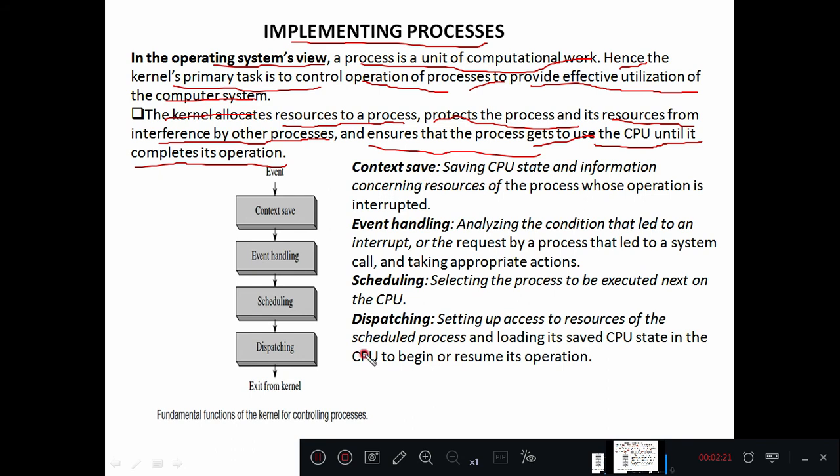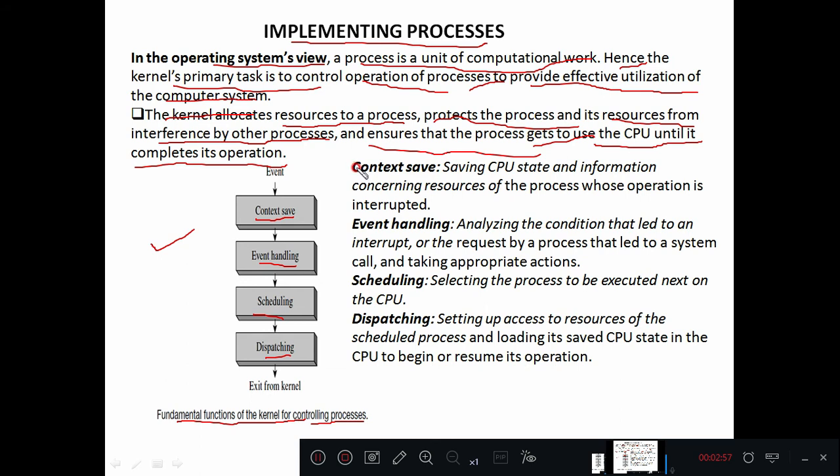Now, what are the fundamental functions of a kernel for controlling processes? How is the kernel going to control the different processes running in the computer system? You can observe this block diagram here. An event is nothing but a request for resources. Next are context save, event handling, scheduling, and dispatching. We will now see the definitions of these terms and what they are used for.